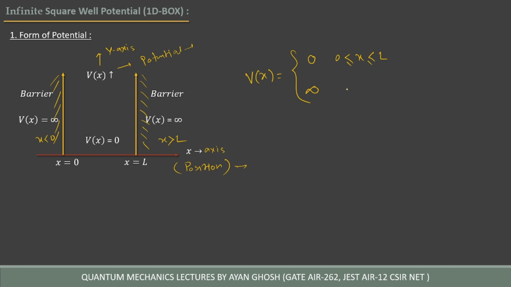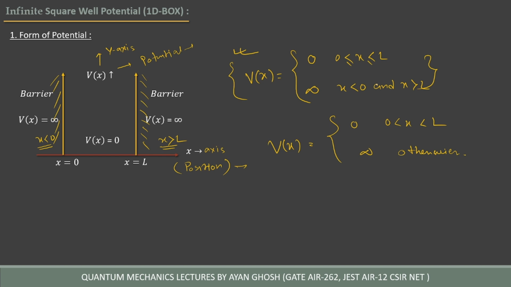And infinity for x less than 0 and x greater than L. So this is the form of potential, the representation of potential. There are so many other forms. Like one can represent this potential as 0 for 0 less than x less than L and infinity otherwise. There are several forms, but we will take this form and do the calculations.